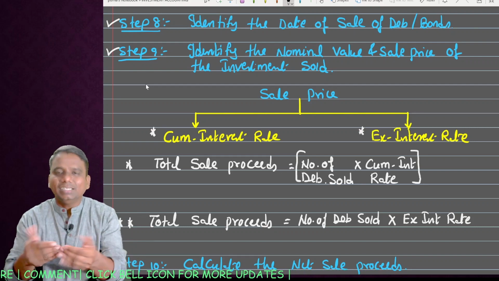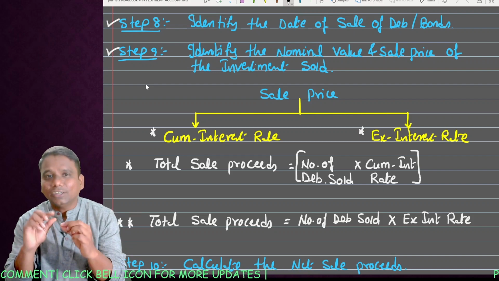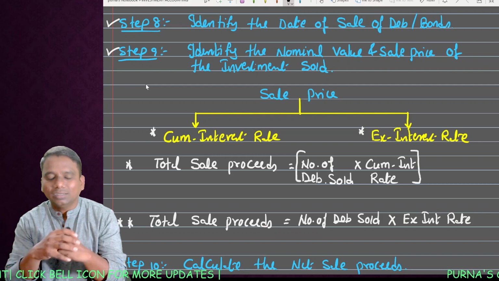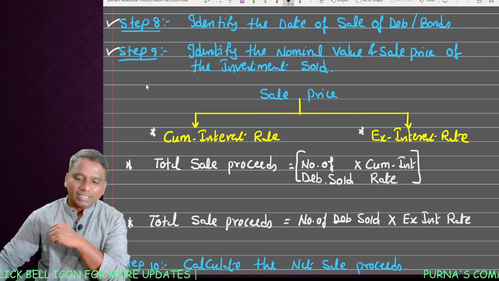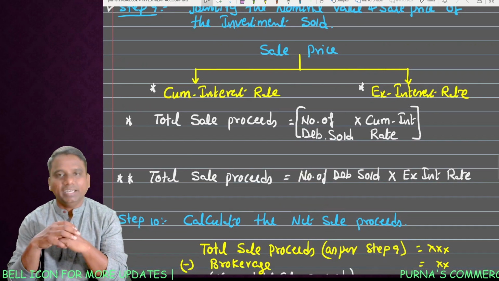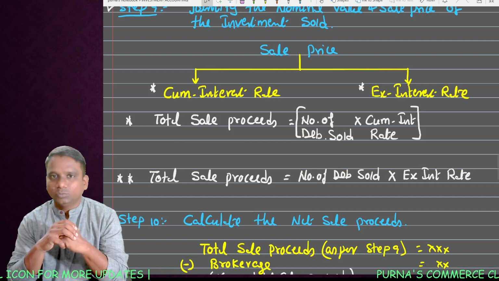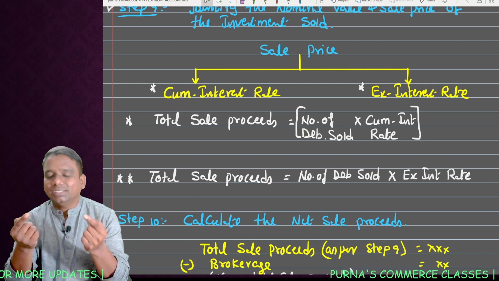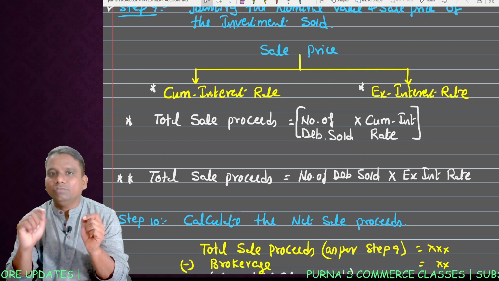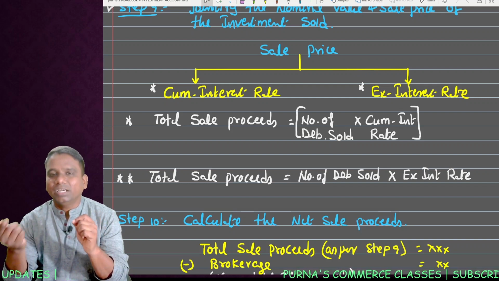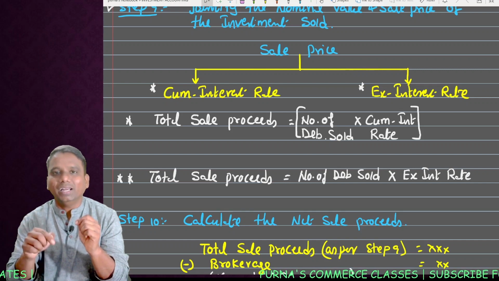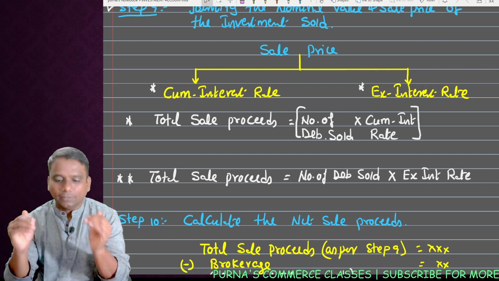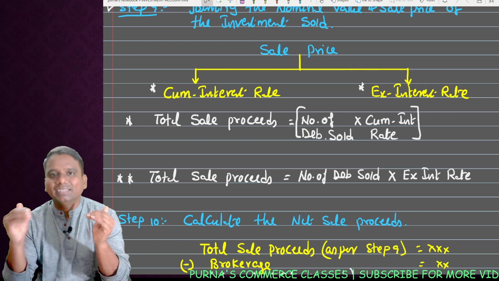When you are selling investment, identify what is the nominal value of investment sold and at what price you are selling. Look at sale price. Again, we can divide it into cum interest rate and ex interest rate. Now this time we are the sellers. In the case of purchase, we are the buyers. That's why we paid interest either separately or the interest is included in the price. Now as we are sellers, think cum interest rate, again ex interest rate.